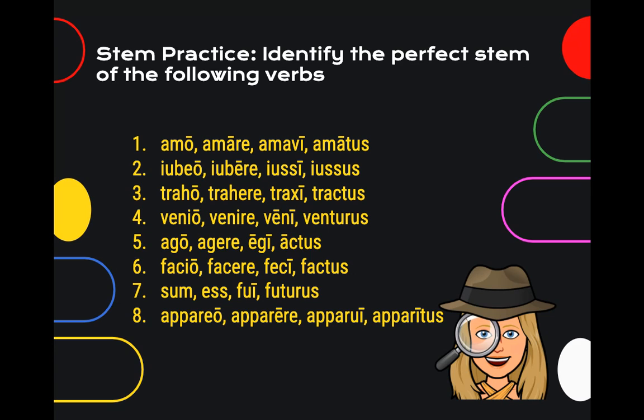So here are some words that I want you to practice with. Take these words, look at the principal parts, hopefully you remember which principal part that is, and tell me the stem. That's it. Just make the stem. That's all you have to do.